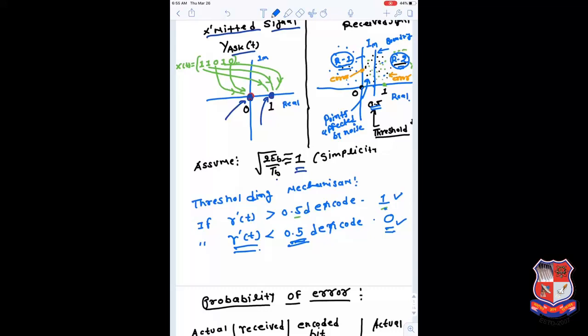The same happens with 1. If somebody is transmitting a 1 and it is corrupted by error, but after the interaction with the error it still falls in region number 2, it can be decoded correctly as a 1 and there is no error. But if the noise level is very high and it crosses the boundary and falls in region number 1, then it can be decoded as a 0, and that is considered an error.